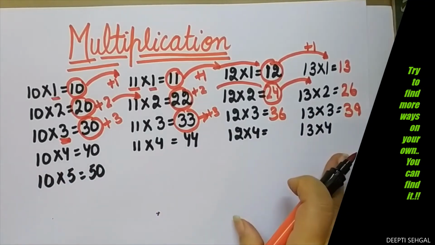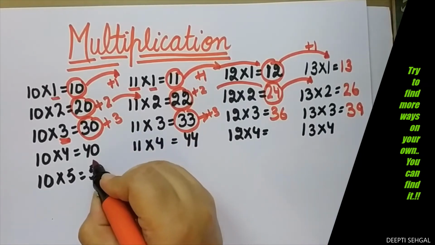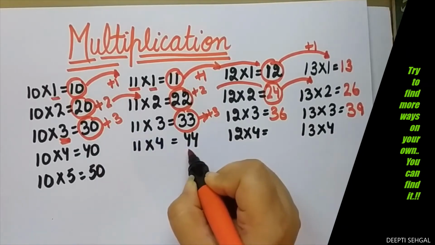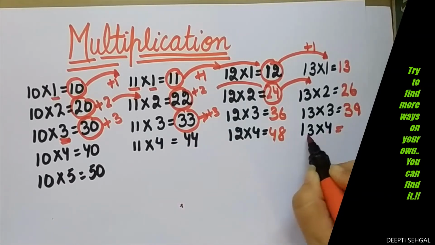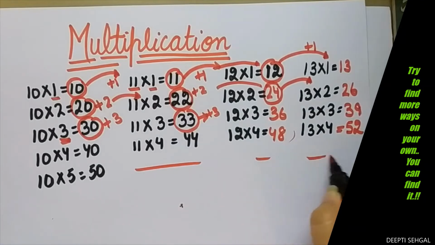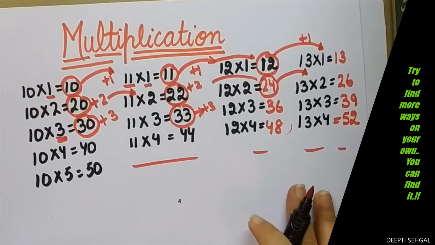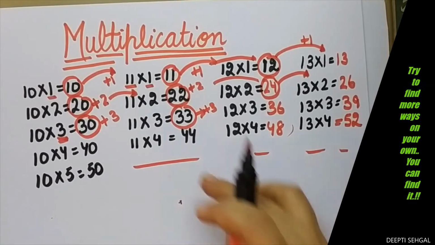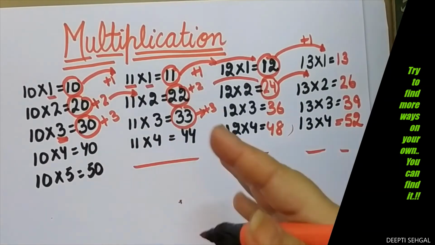I used to write my tables like this. I never learned the tables, and writing like this, I never enjoyed that. Again, if you see 40 plus 4, 44. 44 plus 4, 48. 48 plus 4, 52. So similarly, I used to write all the tables and my teacher never came to know that I am writing like this. This is the beauty of maths. It's not wrong, but we have to quickly do tables. We have to quickly recall tables.